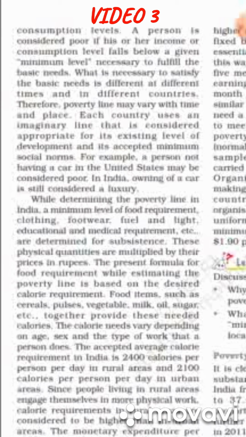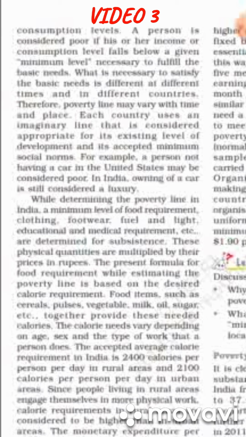Next, the monetary expenditure per capita needed for buying these calorie requirements in terms of food grains is revised periodically, taking into consideration the rise in prices. Every 5 years, this sample survey is conducted by one agency. This is NSSO. NSSO stands for National Sample Survey Organization. Every 5 years, this agency conducts it to calculate the monetary expenditure per person or per capita to buy these calories.